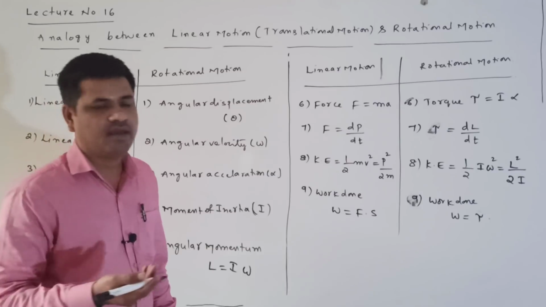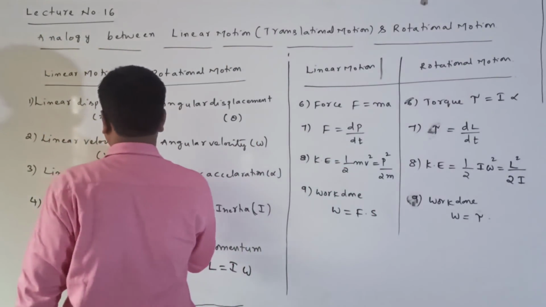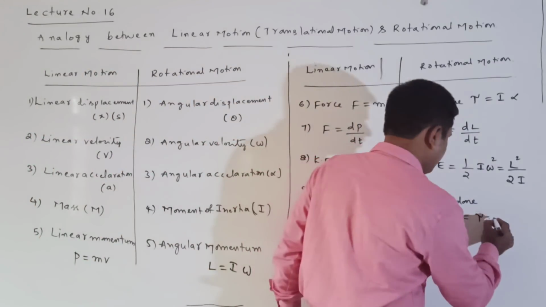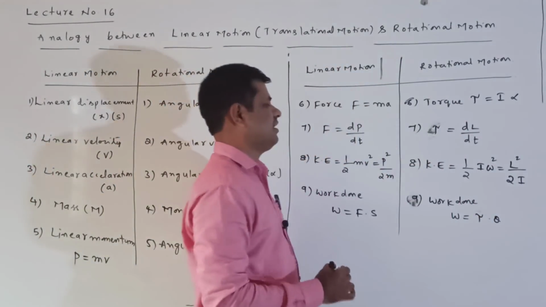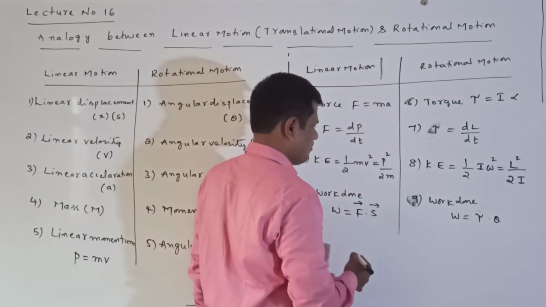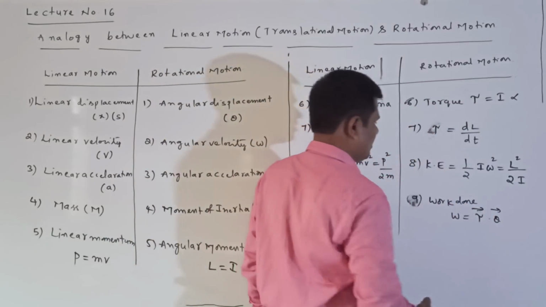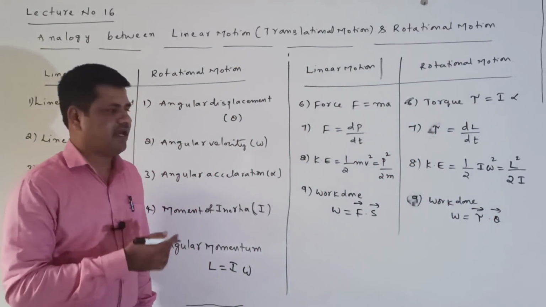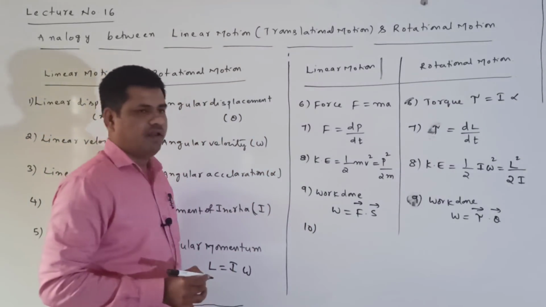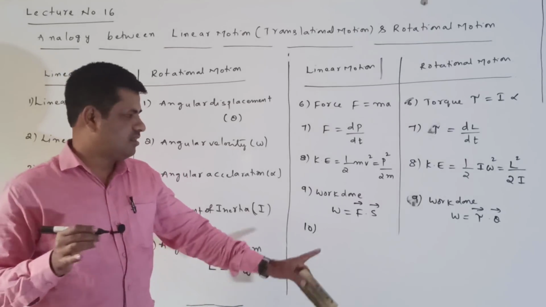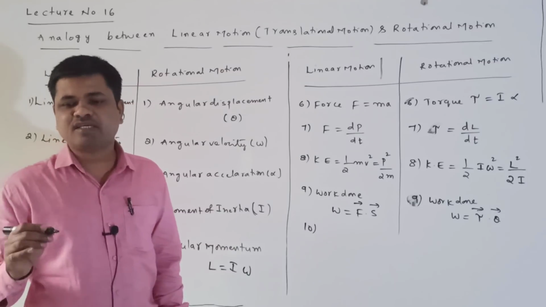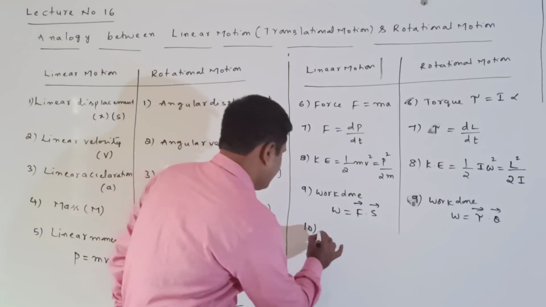Comparing with displacement, x or s, what is coming here in the place of the displacement? Theta is coming here. You can write it in vector form: F bar dot S bar is equal to tau bar dot theta bar. This is work done, in the linear motion, and this is in the rotational motion.